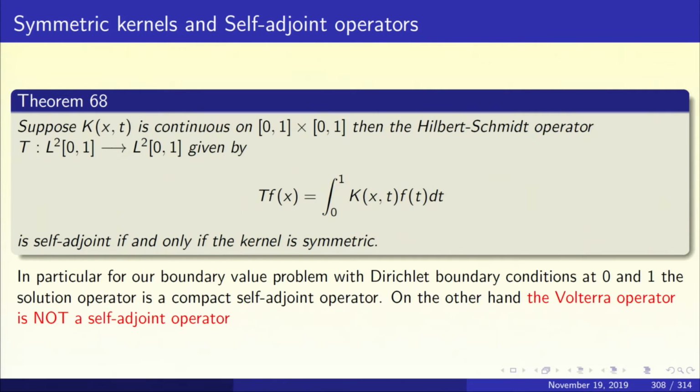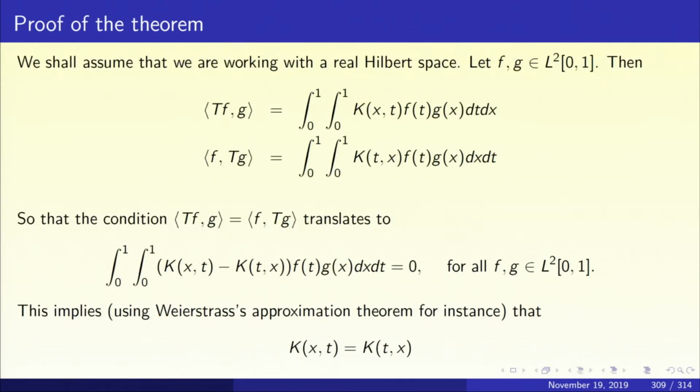So, if you make it an integral from 0 to 1, k of x,t will be 0 above the diagonal and it is going to be 1 below the diagonal. So, it is not a symmetric kernel, and so the Volterra operator is not going to be self-adjoint. It is a compact operator, all right. So, let us prove the theorem.